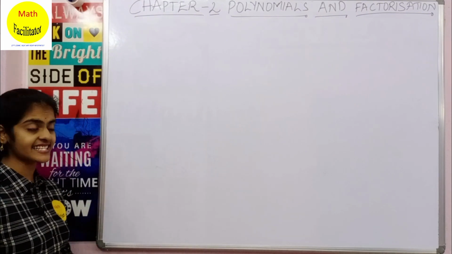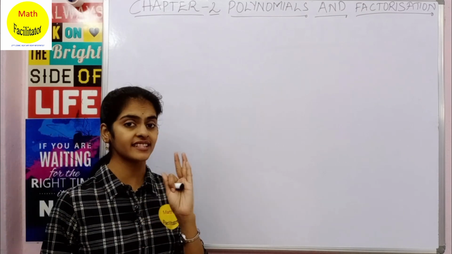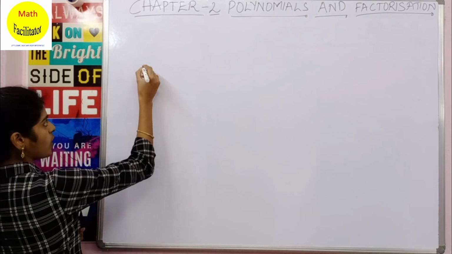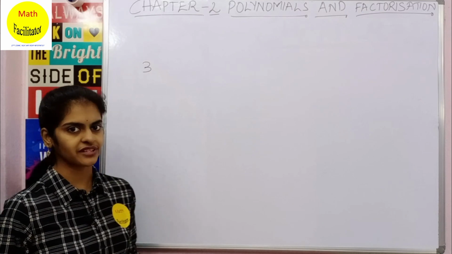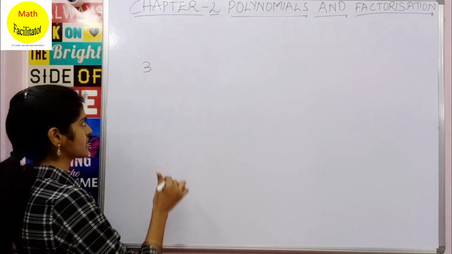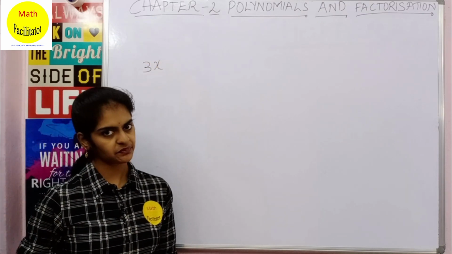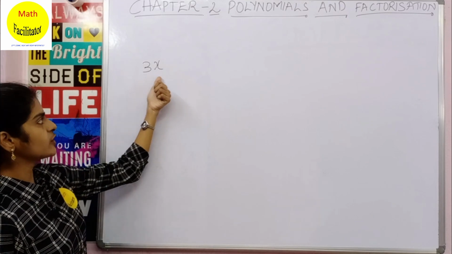Now if there is a class test and your teacher says that you will be awarded 3 marks for each correct answer, and suppose you have written X correct answers. So how many marks will you get? You will score 3 into X marks.